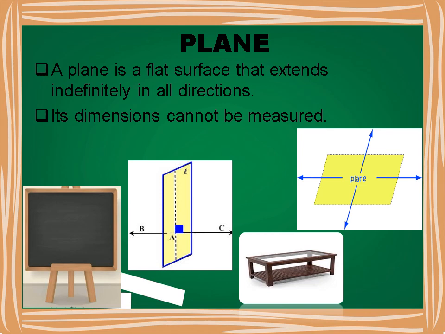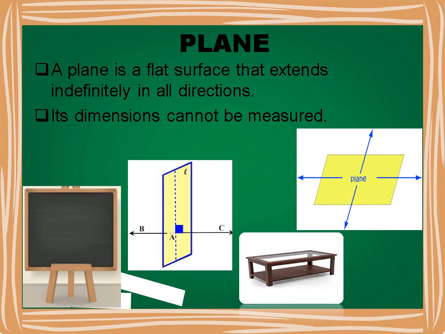Two-dimensional figures are called plane figures. All the points and lines that lie on the same plane are said to be coplanar. An infinite number of points can be contained within a plane.